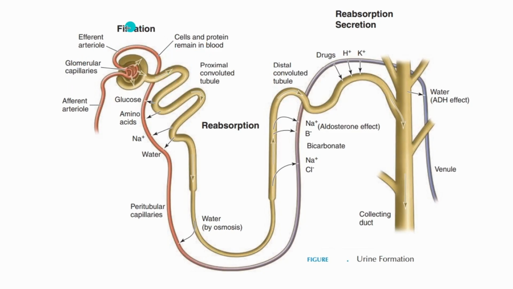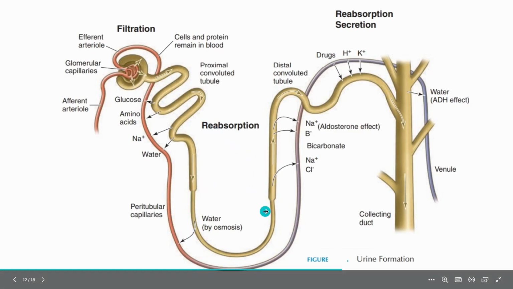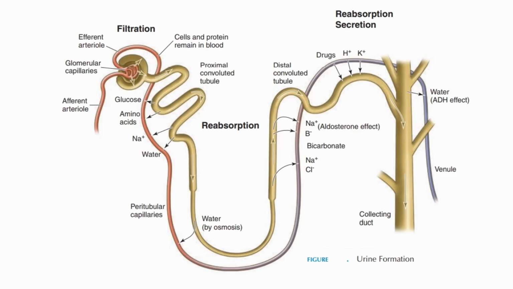These all things are filtered out over here in this region. Next region, selective reabsorption happens. By comparing the rate of production of filtrate that is formed previously, 99% of filtrate is reabsorbed. That is, water retention takes place in a more effective manner.